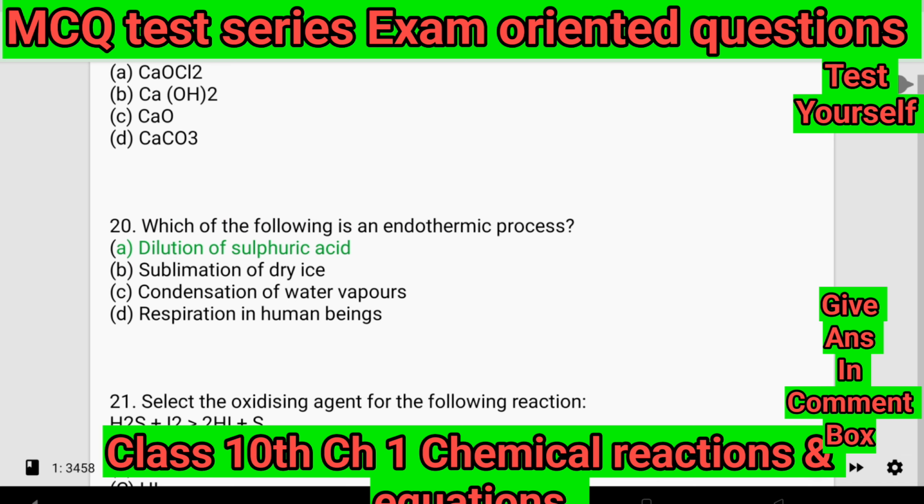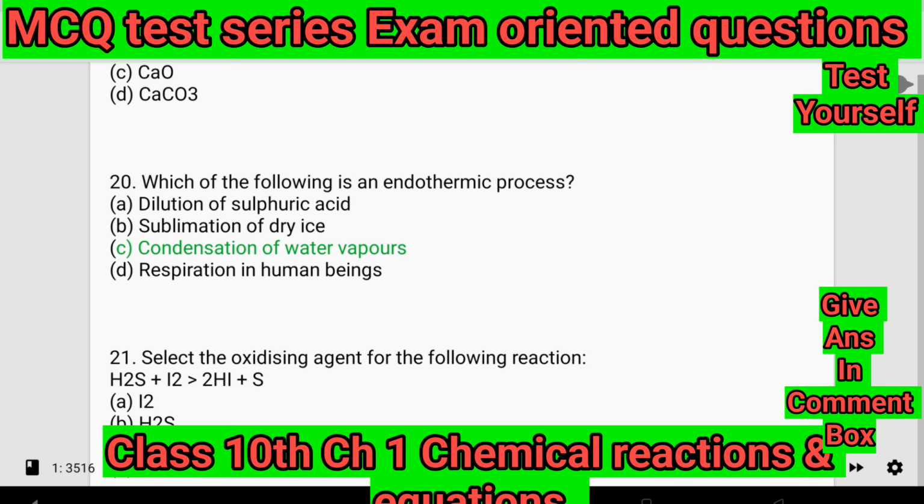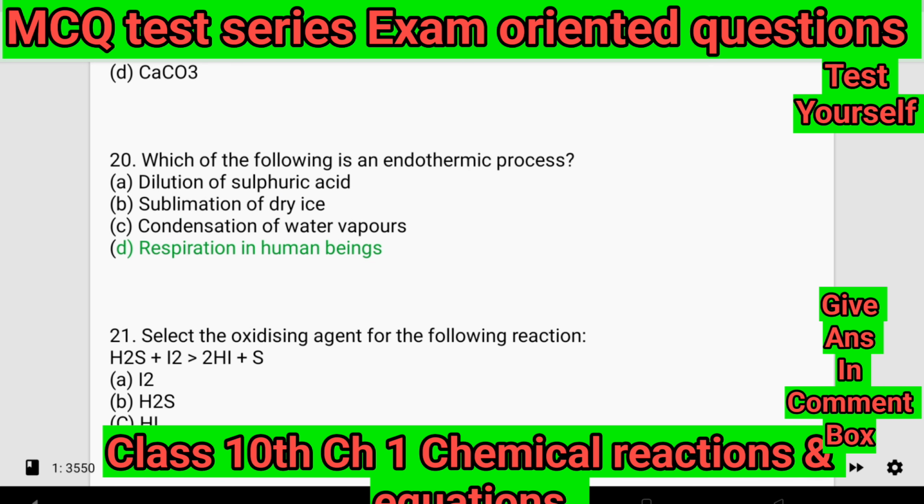A. Dilution of sulfuric acid. B. Sublimation of dry ice. C. Condensation of water vapors. D. Respiration in human beings.